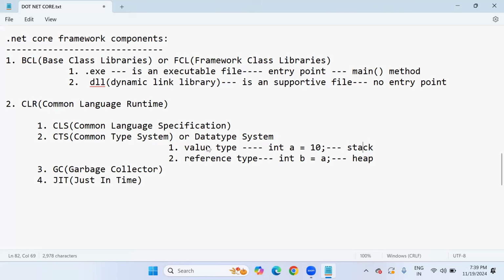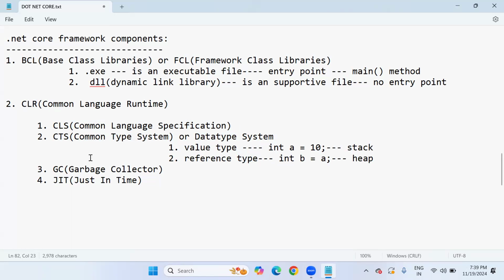So this is the common type system, which is responsible to convert different language data types into a common understandable format related to CLR only. Fine, sir. So for converting language and syntactical specification into CLR understandable format, the component is CLS. And for data type conversion into common language runtime data type, we use CTS.